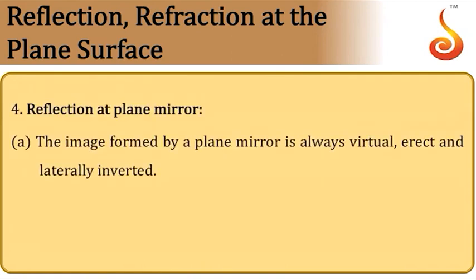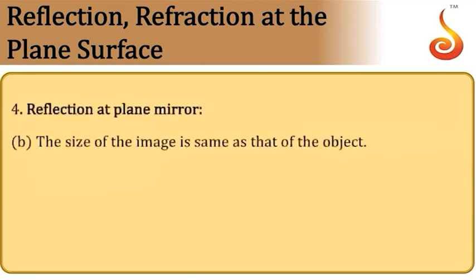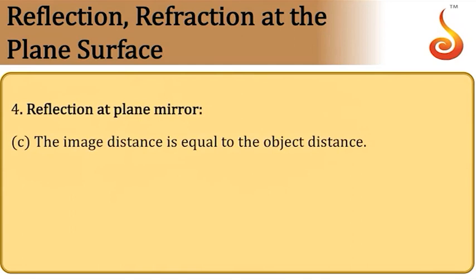Moving further, the image formed by plane mirror is always virtual because it is formed behind the mirror, erect, and it is laterally inverted. That means left-right interchange. So standing in front of the mirror, if you raise your right hand, the image will raise its left hand. So there will be lateral inversion, but it is erect. Vertically it is erect. Then the size of the image is same as the size of the object. Then image distance and object distance will be equal.